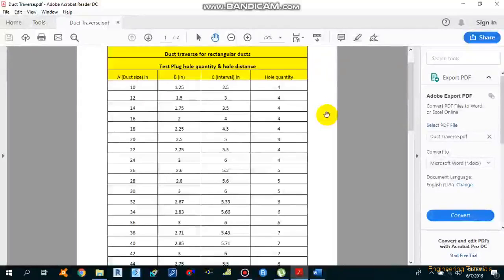Today I am going to explain to you guys the duct traverse topic, like how to perform the duct traverse to get the accurate velocity reading, and then calculate the actual volume flow rate across the duct to compare it with the design airflow rate. And this we are doing for air balancing purposes. So let's start.